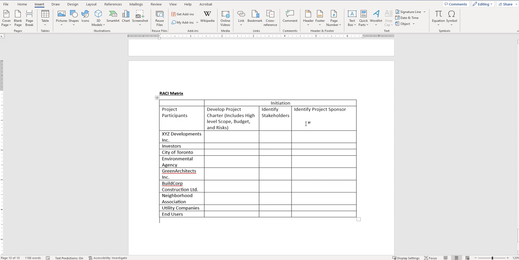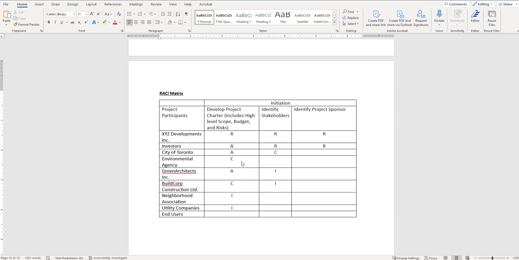So in the initiation phase, there's really 3 things, okay, that you're going to be looking at. Developing the project charter, identifying the stakeholders, and identifying the project sponsor. So who's responsible, who's accountable, who do you have to inform and consult, okay? So you're going to give each one of these a letter grade as you go through. I'm going to do this first example, and then I'd say for the next one for planning, you guys are more than capable of doing the last piece of this. So I am going to complete this how I would see it, and then that'll be the last piece of this assignment.